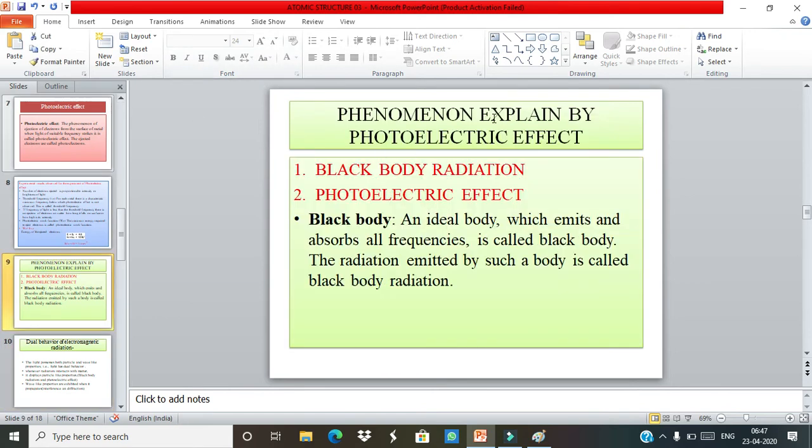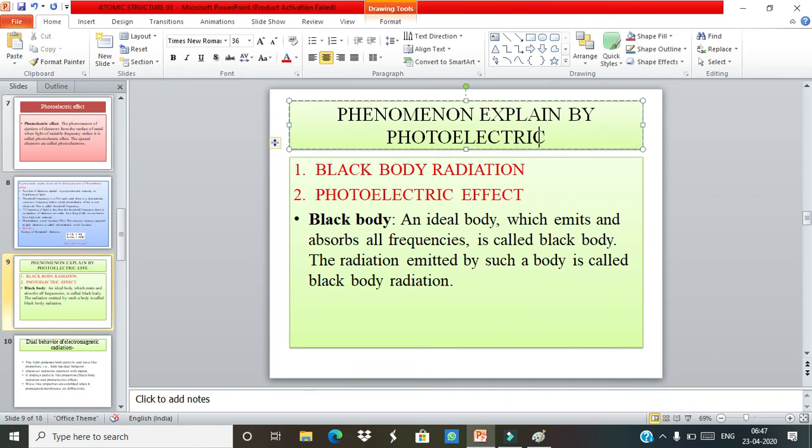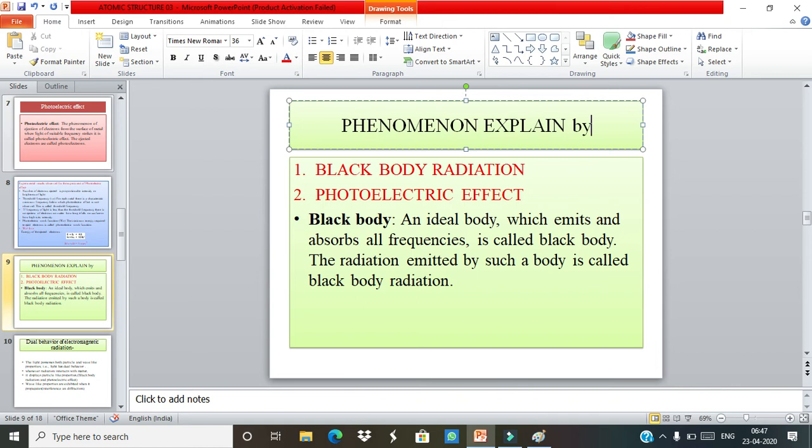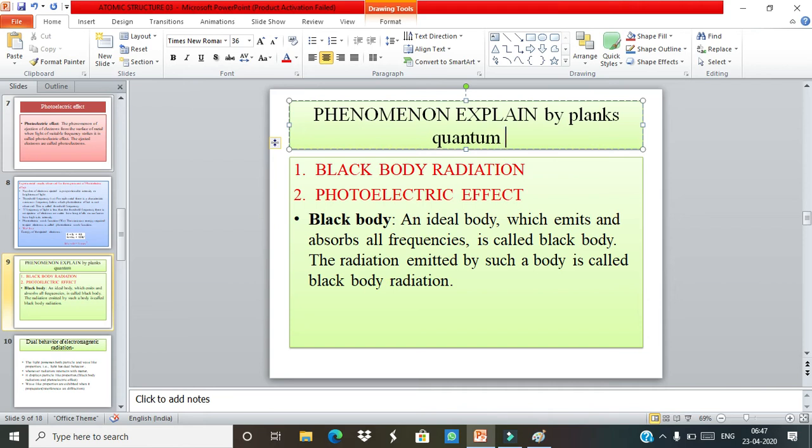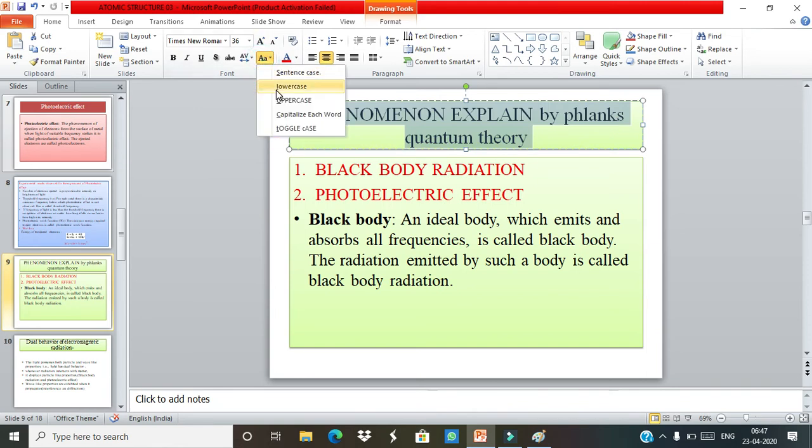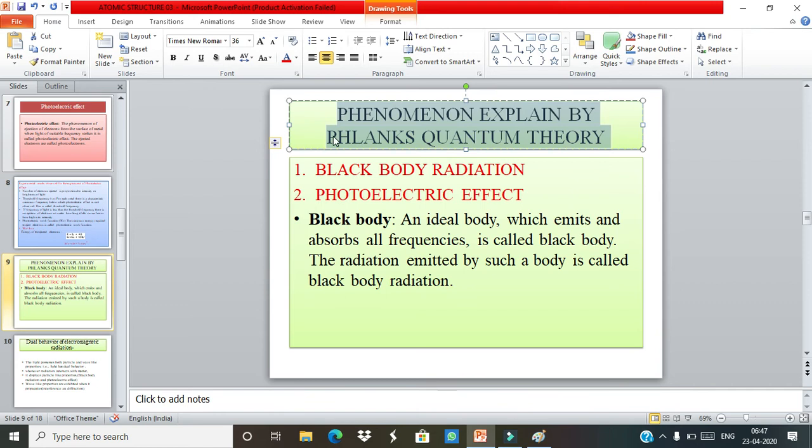You can see here, there are two phenomena which can be explained by Planck's quantum theory.